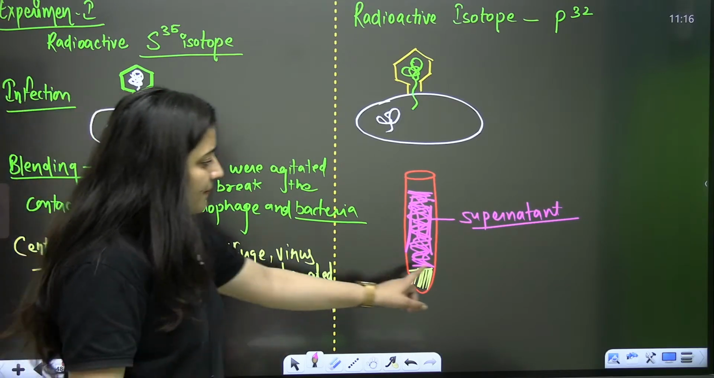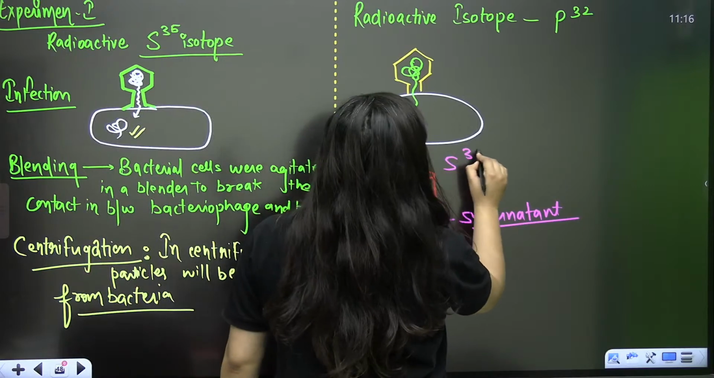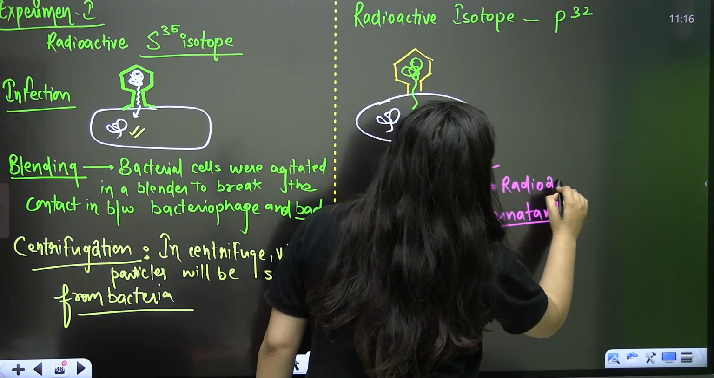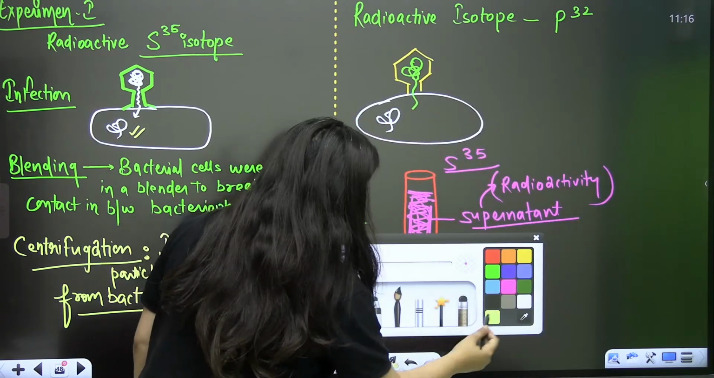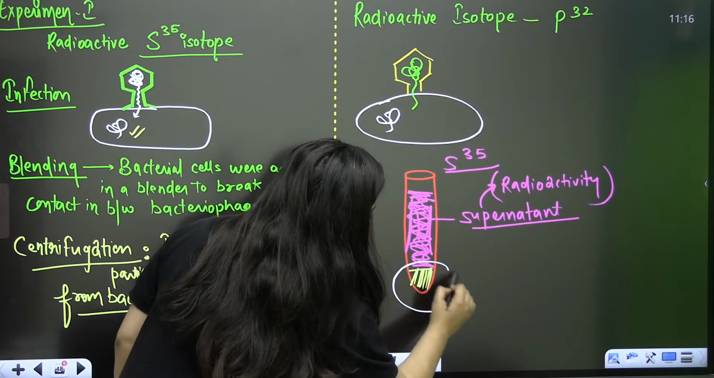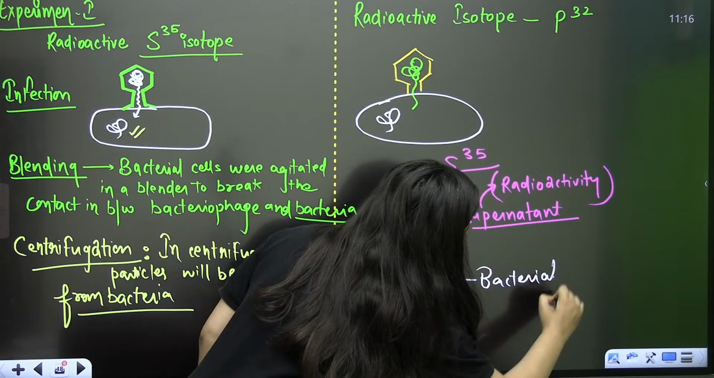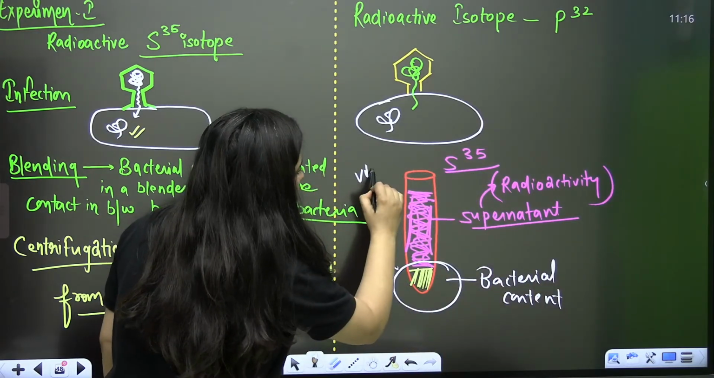So this is just the pellet. This part is the pellet. So here, when it is S35, they will see that the supernatant contains the radioactivity. And let me tell you this thing, don't get confused. This pellet is the heavy one, so it is showing the bacterial content, and this part is showing your viral content.